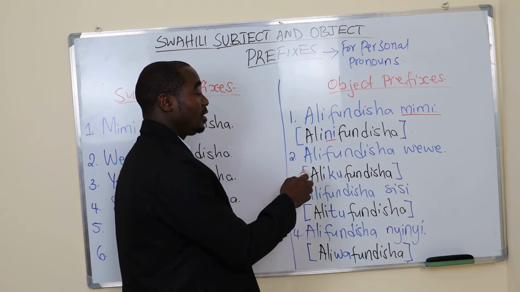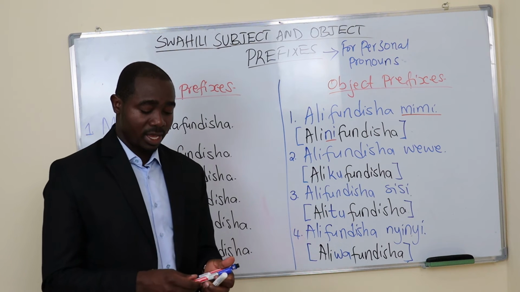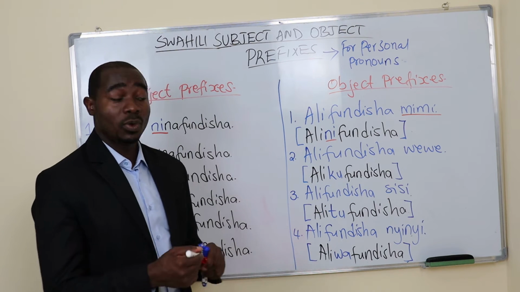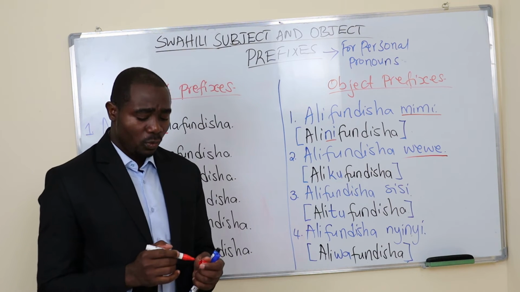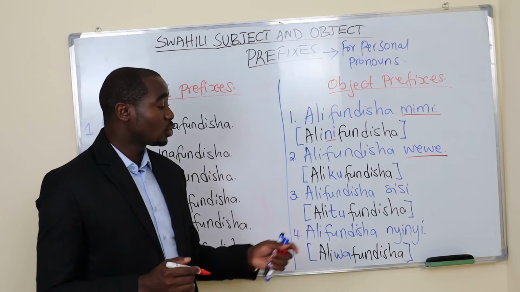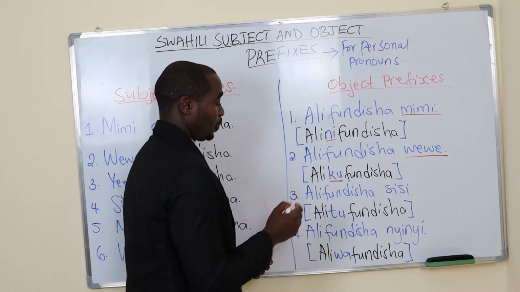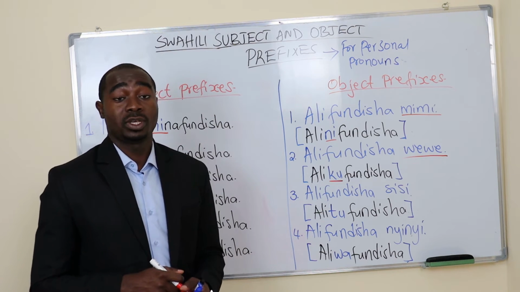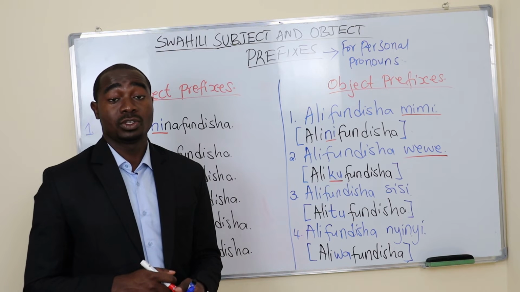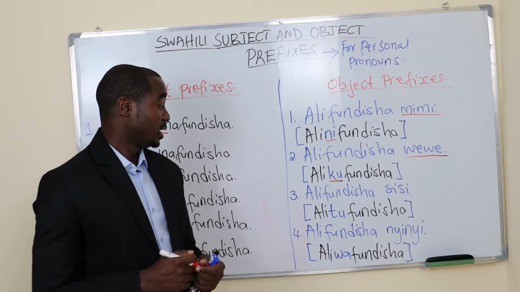Two. Alifundisha wewe, he taught you. Instead of saying alifundisha wewe, we use the object prefix for wewe, which is ku. And we say alikufundisha Kiswahili. He taught you Swahili.